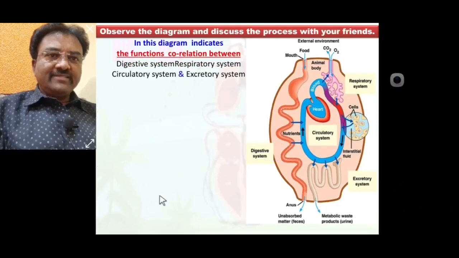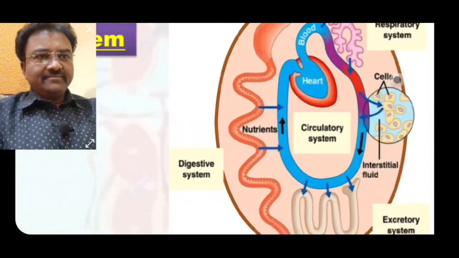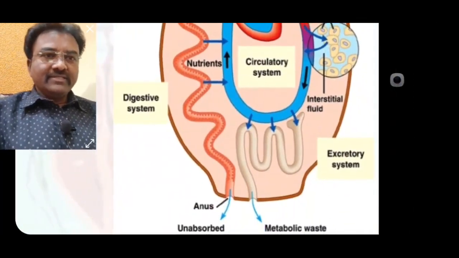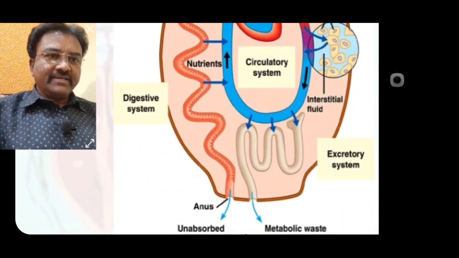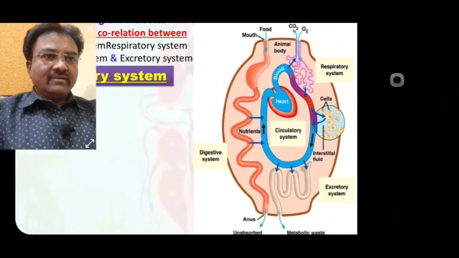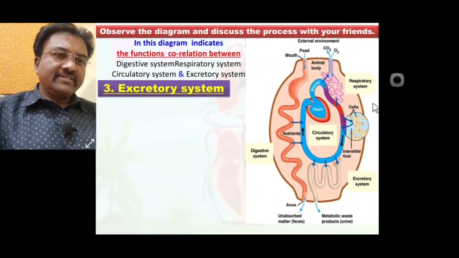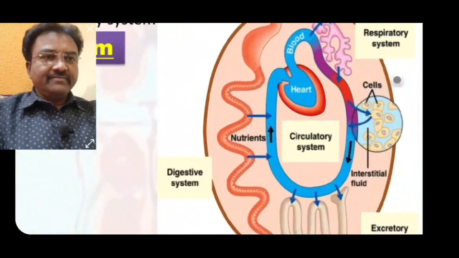Fourth one is excretory system, seen here. This excretory system is connected to circulatory system. Through circulatory system, nutrient material and oxygen is transferred from blood to each and every cell.